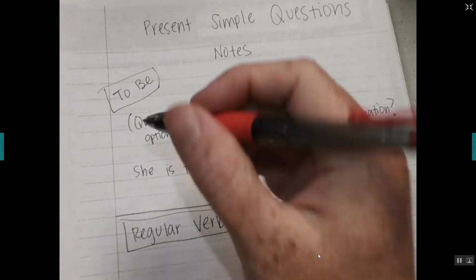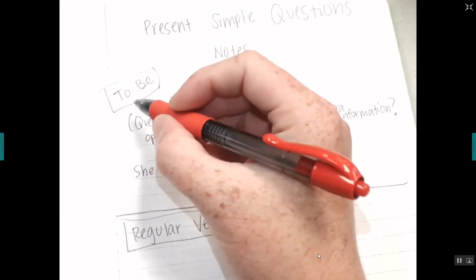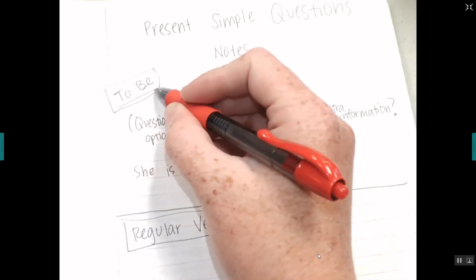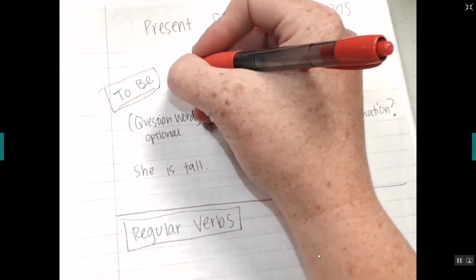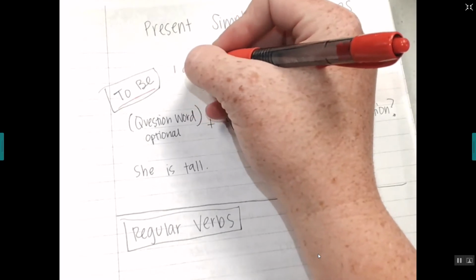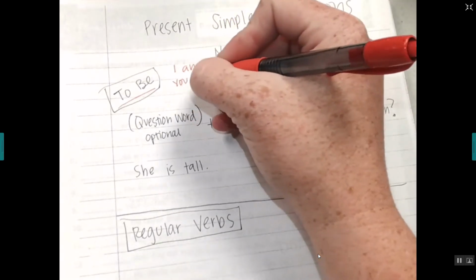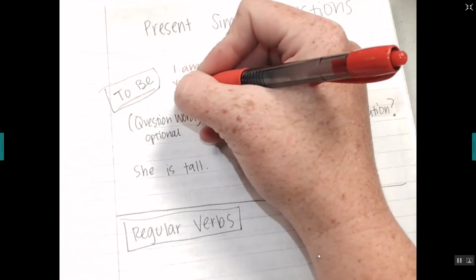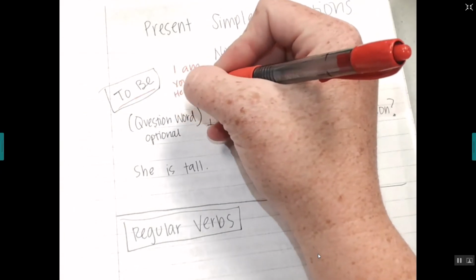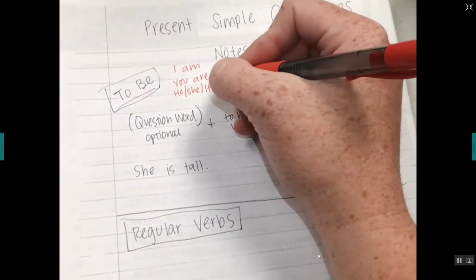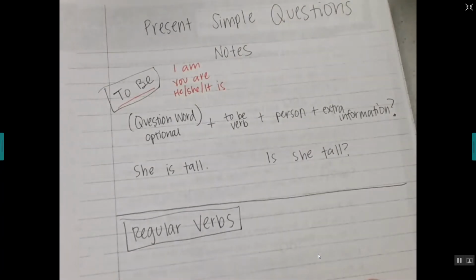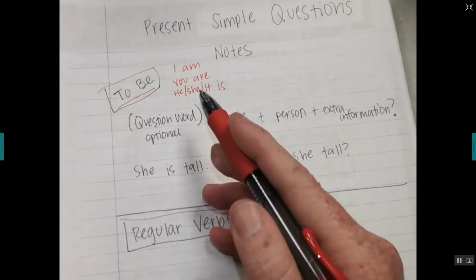The first one I want to show you is for to be. You'll remember the to be verb: I am, you are, he, she, it is. Remember that one from last week? That's the to be verb.